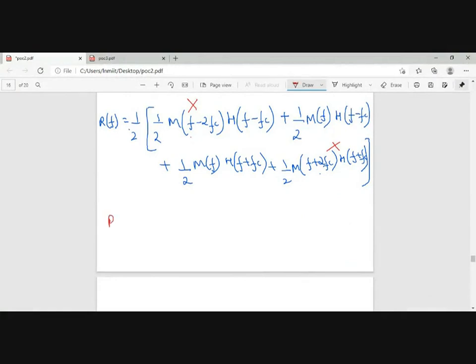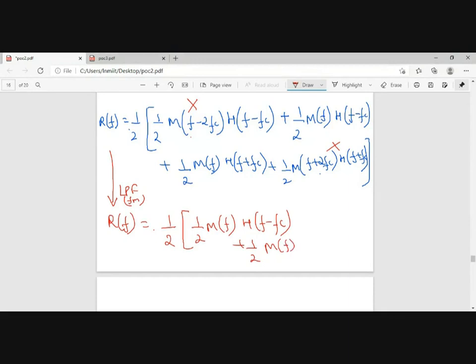So R of f after LPF, my LPF will be having a cutoff frequency of fm, or f I can say. So after the LPF, this will be half of M of f H of f minus fc plus half of M of f H of f plus fc.